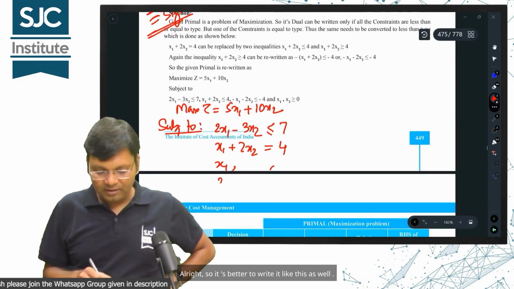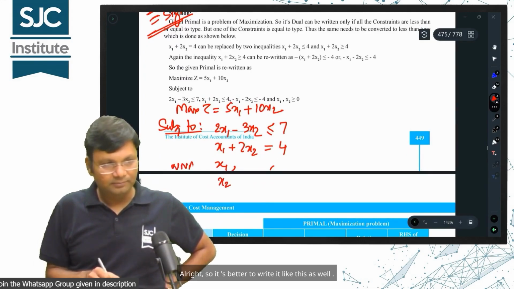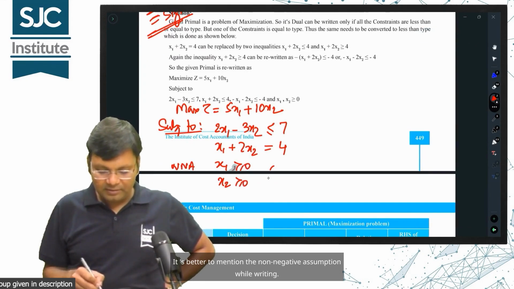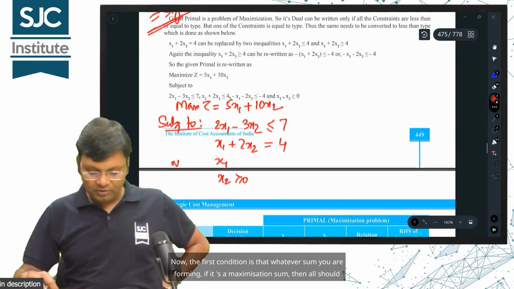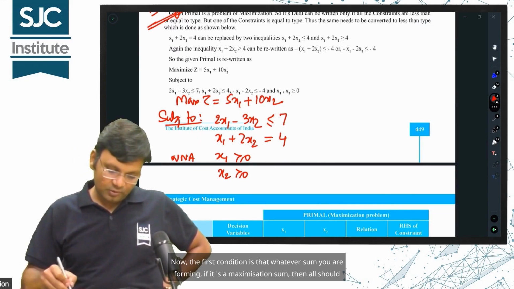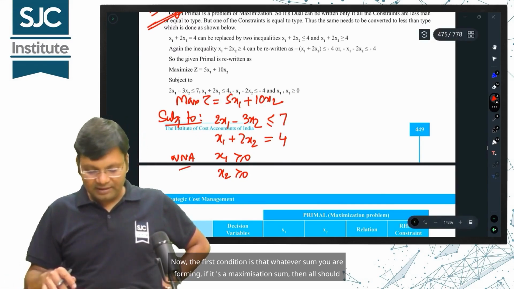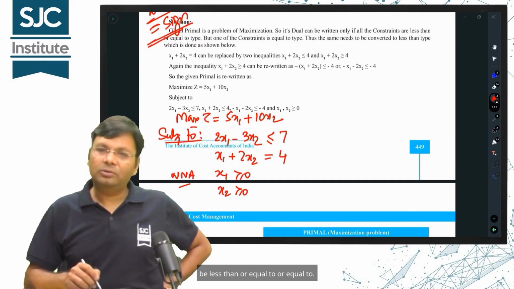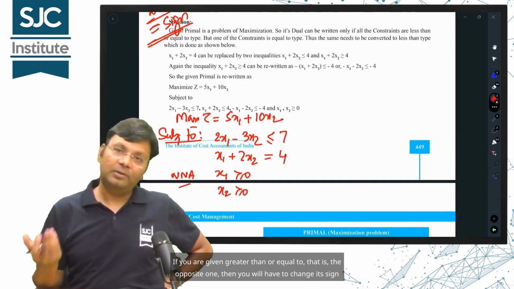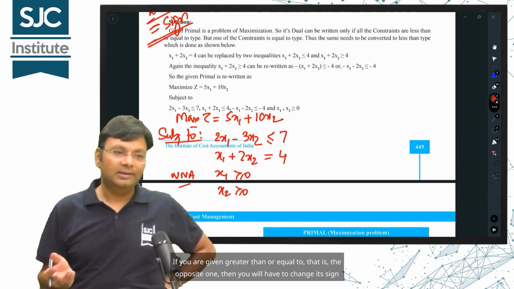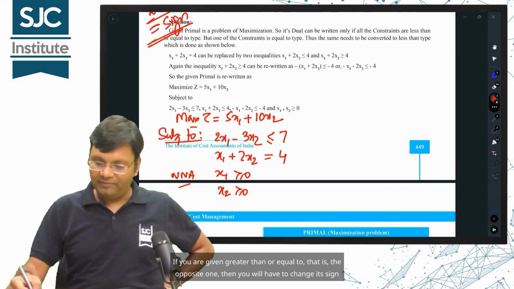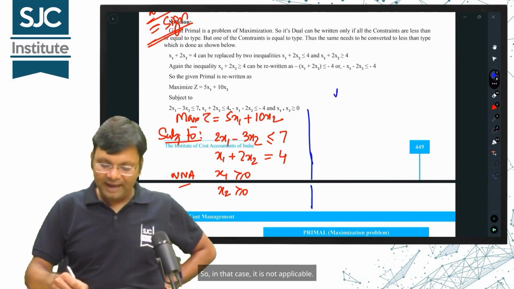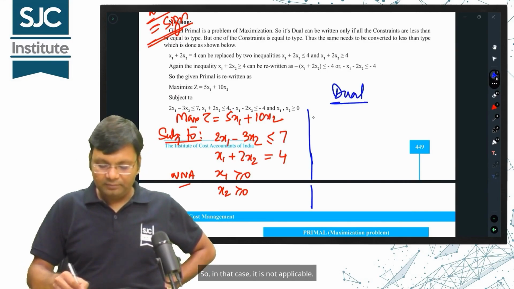Alright, so it's better to write it like this as well. It's better to mention the non-negative assumption while writing. Now, the first condition is that whatever sum you are forming, if it's a maximization sum, then all constraints should be less than or equal to. If you are given greater than or equal to, that is, the opposite one, then you will have to change its sign and first make it normal. So, in that case, it is not applicable.